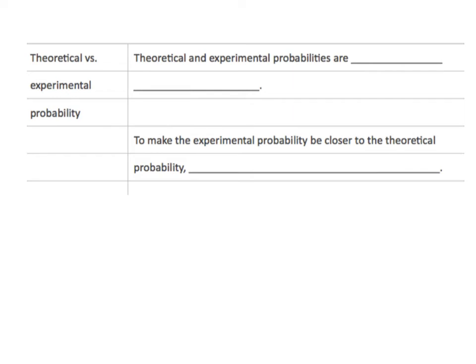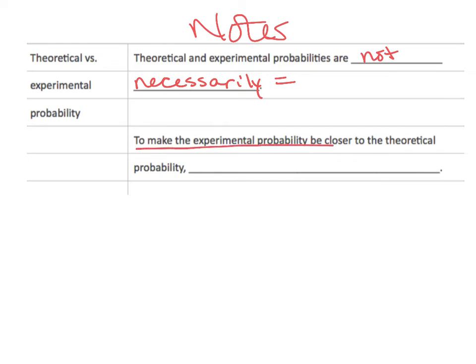So theoretical versus experimental probability. Again, put this in your notes because you may get a question on this. Theoretical and experimental probabilities are not necessarily the same, not necessarily equal. They can be. Well, the question then, how do you make the experimental probability closer to the theoretical?